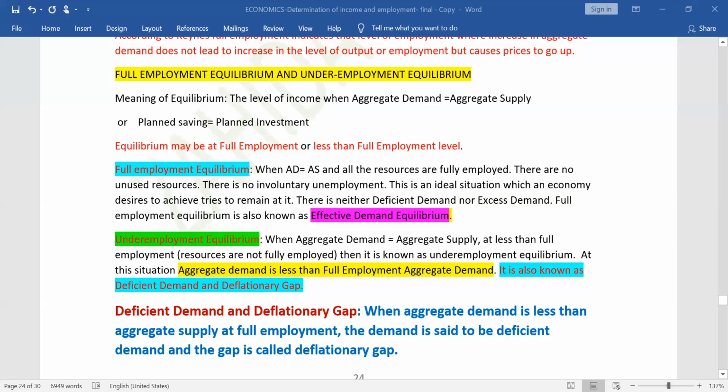Before starting the topic, we'll have a little information about the general things that we will be doing. Now, what is the meaning of equilibrium? As you know, the word equilibrium means the best position, the most suitable position, the most comfortable position. It is a word which has been used many times in physics. Those who have studied physics till 10th know it.